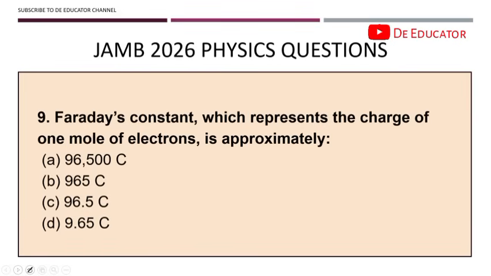Now the next question: Faraday's constant, which represents the charge of 1 mole of electrons, is approximately... This is a very common question. If you know your electrolysis very well, both in chemistry and physics, then you are good to go. So we have 96,500 coulombs, option A.